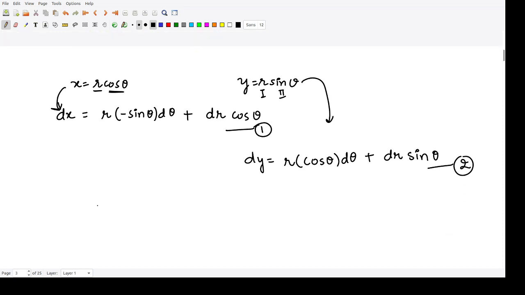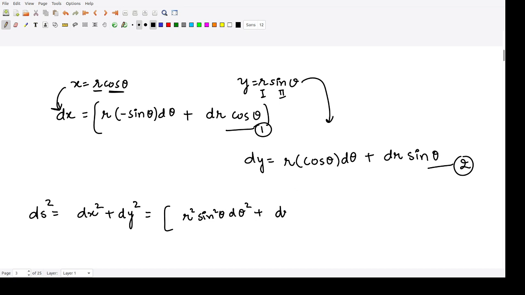From here, what do we require? We require ds square, that is equal to dx square plus dy square. So what does it become? It becomes the square of this quantity: r square sine square theta d theta square plus dr square cos square theta, minus 2 times r sine theta cos theta dr d theta.